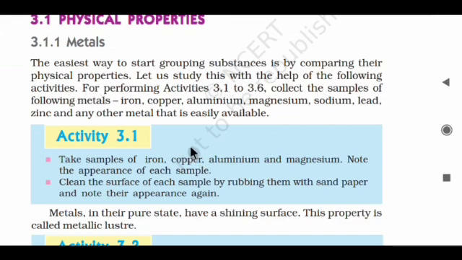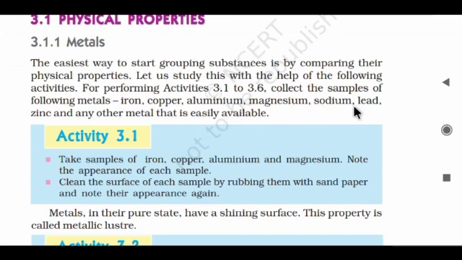For performing activities 3.1 to 3.6, collect samples of the following metals: iron, copper, aluminium. Iron and aluminium will be easily available at your home. Also magnesium, sodium, lead, zinc, and any other metal that is easily available.